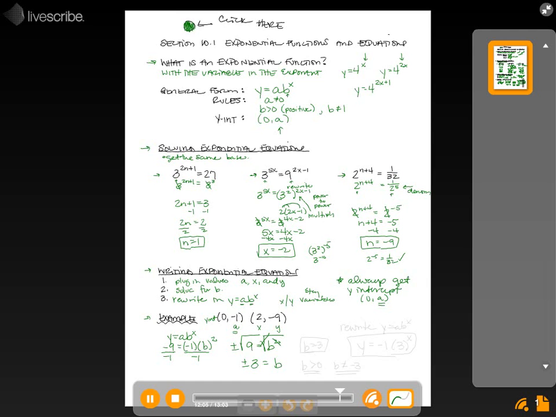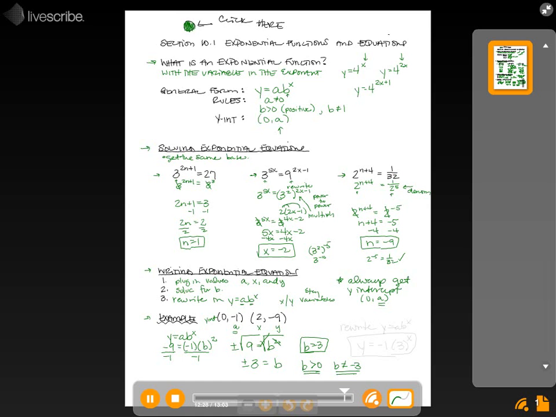Now here's the catch. Remember, b has to be greater than 0, which means b cannot equal -3 because that's a negative number. So the answer here is b equals 3. That's what we get for b. Now, a common mistake is to stop here. You found b and you stop. You can't. Remember step 3.